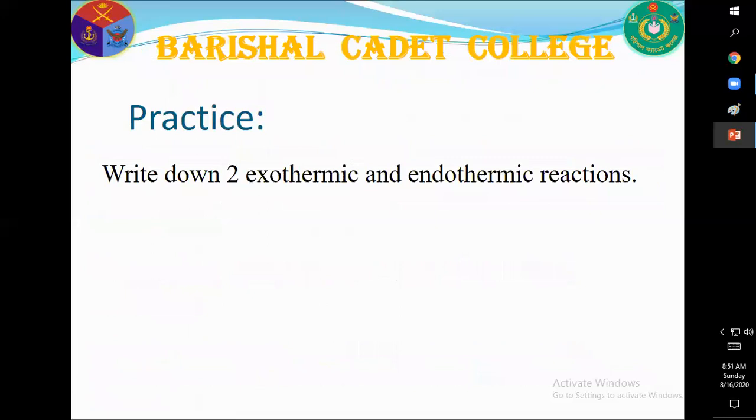Dear cadets, write down exothermic and endothermic reactions. I have already discussed exothermic and endothermic reactions. Now you write another two exothermic and endothermic reactions. That means exothermic, it is evolved; endothermic, it is absorbed.